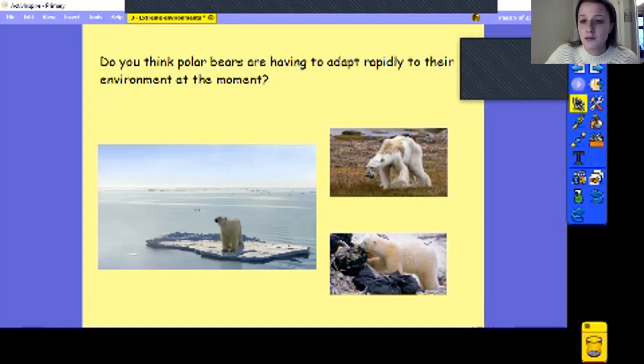So its fur is a little bit darker, but we've seen that on some of the other photos, which is because as the Arctic changes over the year, sometimes there are grassy areas and it needs to blend in, but it looks different to the one on the iceberg. And I think that's because it looks a lot thinner. And what polar bears are having to do is scavenge for food in things like bin bags from what humans have eaten. So they're not hunting in the way that they would normally, because other animals can't survive as well as they did before in the habitat because of how it's changed. So they're having to adapt to be able to survive still.